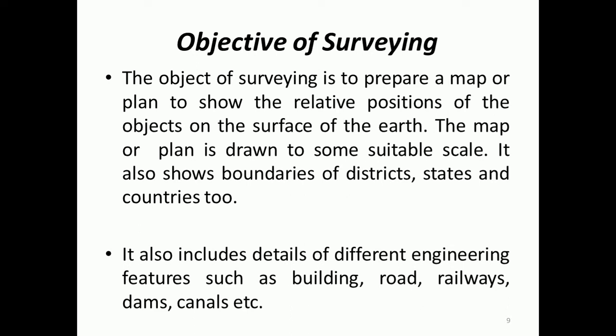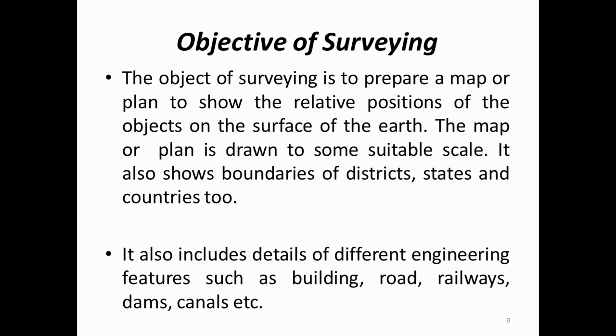So what does it represent? This plan or map is drawn to show the relative positions of the objects on the surface of the earth. The map or plan is drawn to some suitable scale. It also shows the boundaries of districts, states, and countries.